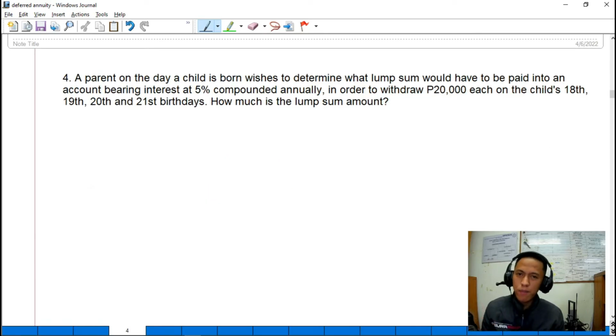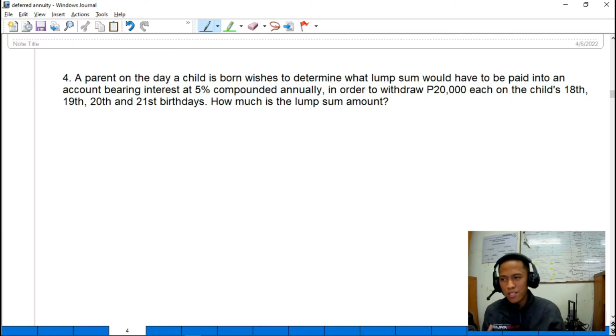In this fourth problem, guys, we have a parent who, on the day a child is born, wishes to determine what lump sum would have to be paid into an account bearing interest at 5% compounded annually, in order to withdraw 20,000 each on the child's 18th, 19th, 20th, and 21st birthday. How much is the lump sum amount?